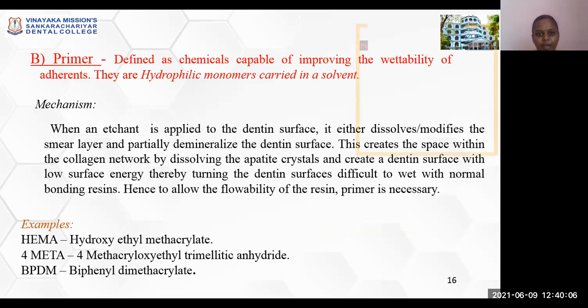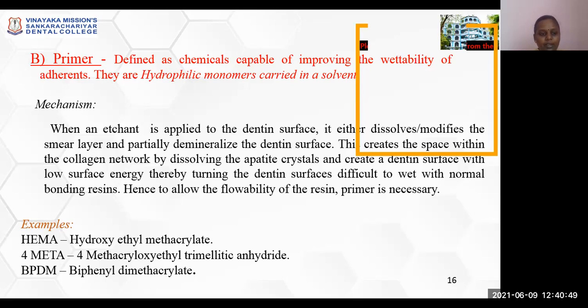Primers. Primers are defined as chemicals capable of improving the flow of an adhesive. They are hydrophilic monomers carried in a solvent. When an etchant is applied to the dentin surface, it either dissolves or modifies the smear layer, and partially demineralizes the dentin surface. This creates a space within the collagen network by dissolving the apatite crystals and creates a dentin surface with low surface energy, thereby making the dentin surface difficult to wet with the normal bonding resins. Hence, to allow the flowability of the resin, a primer is necessary.